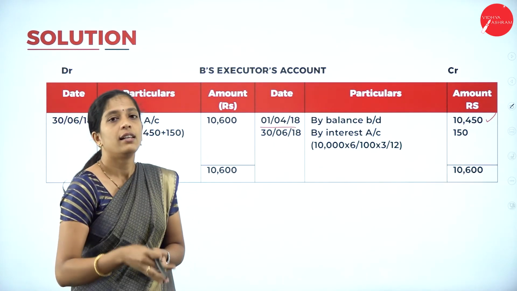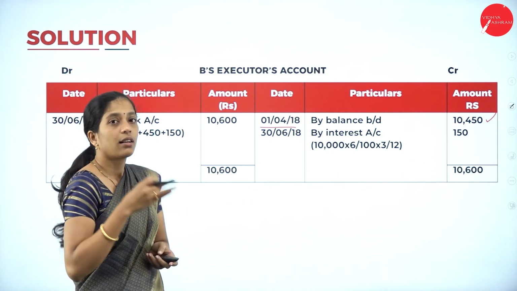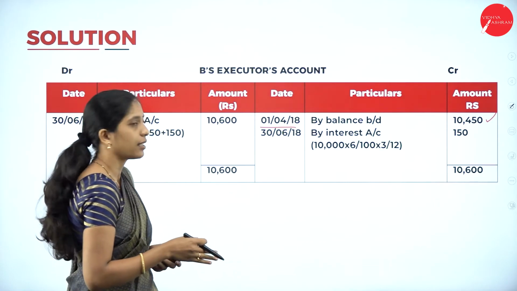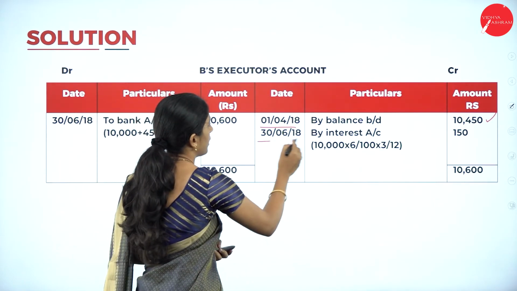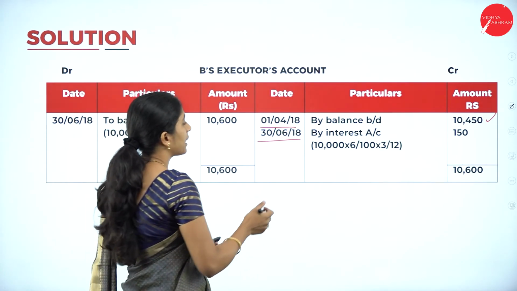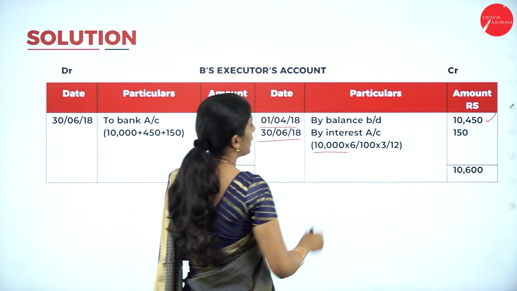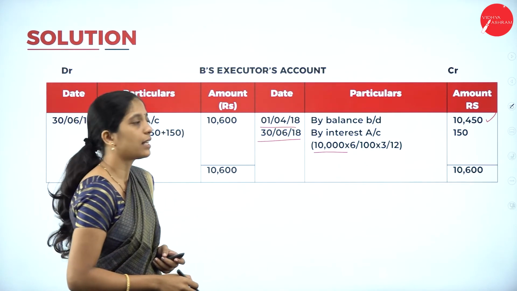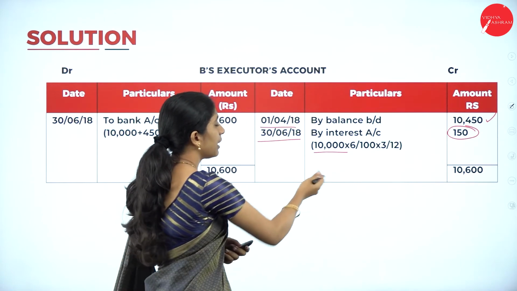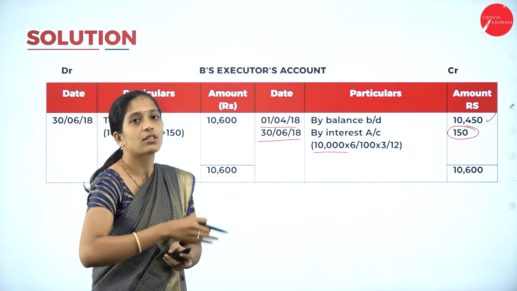This is the last year because we are going to end our payment on 30th June 2018, right? So calculate on the date of death, by interest account. The remaining installment is only 10,000 into 6% into 3 divided by 12, so we'll get 150. Next, no need to calculate interest because no amount remains.